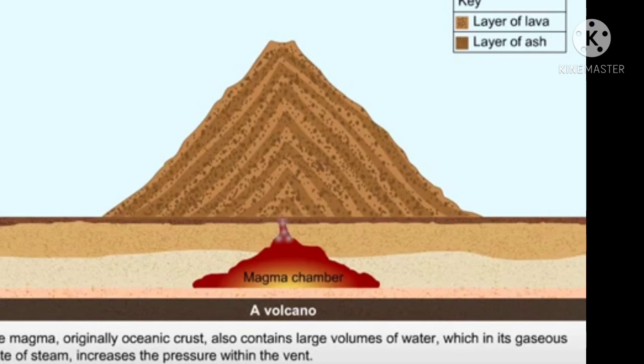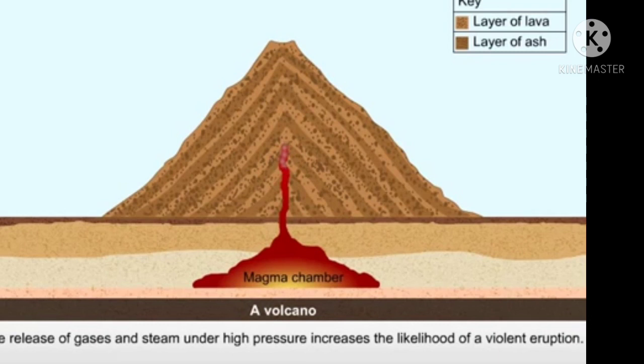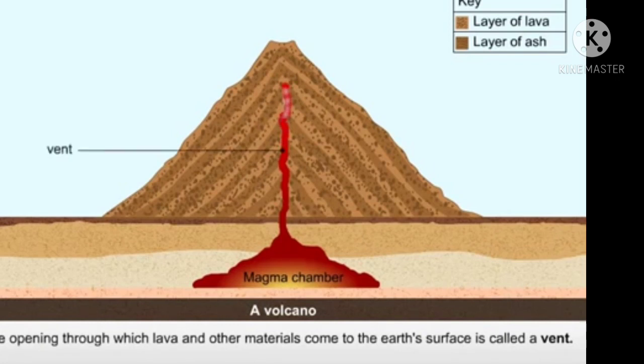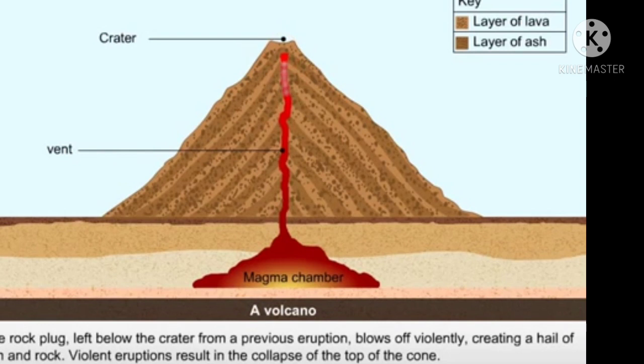And the magma, originally oceanic crust, also contains a large volume of water, which in gaseous state as steam increases pressure within the vent. The release of gases and steam under high pressure increases the likelihood of a violent eruption. The opening through which lava and other materials come to the Earth's surface is called a vent. A funnel-shaped depression at the top of a vent is also called a crater.